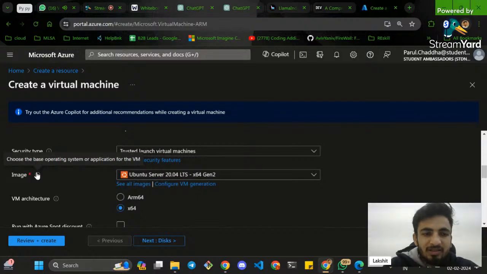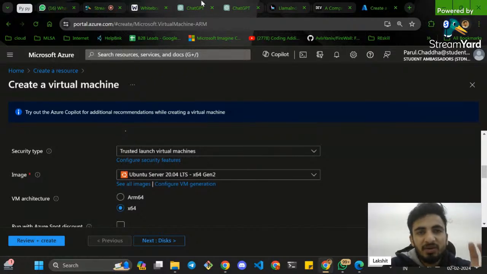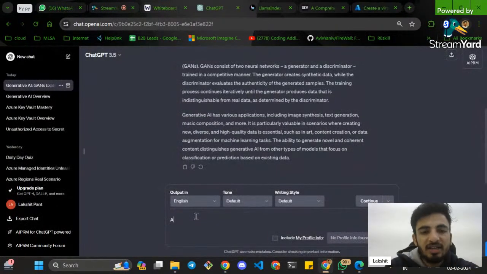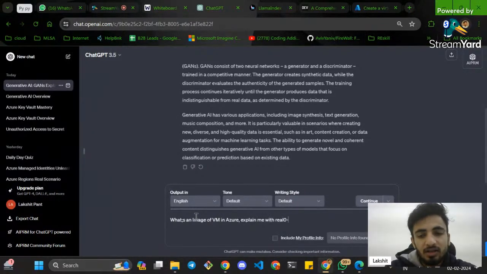Another good way is, suppose I want to learn what an image is in Azure. What I can do is go to ChatGPT and ask, what's an image of a VM in Azure? Explain. Never ever forget to give it a context, because this will explain it to me with a real-time example.